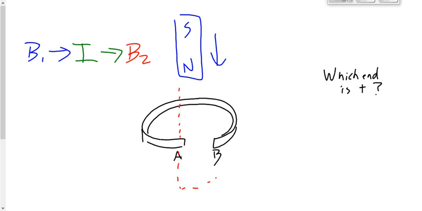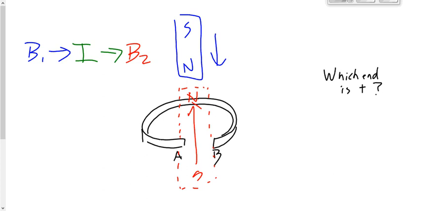Well, if we pretended this was a bar magnet that was produced in this loop, this end would have south or north? South? North? Who says south? Who says north? It would be a north. If it's falling, we have to push up on it to oppose its motion. And the only way to push up on it is to have a like pole there, north against north. So we now have a magnetic field inside this coil that goes from south to north.